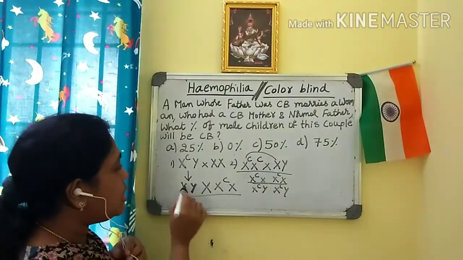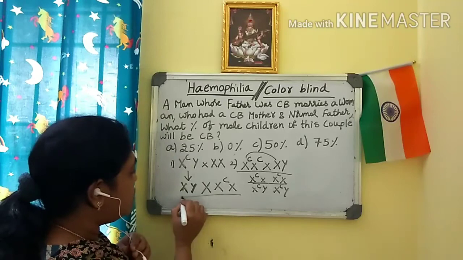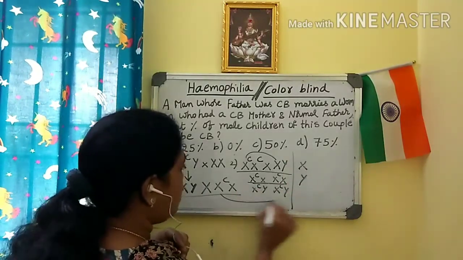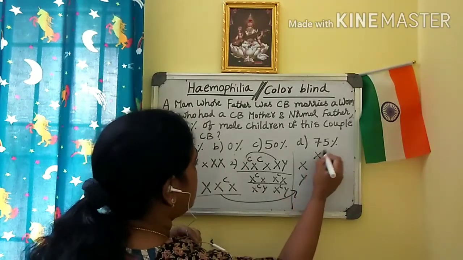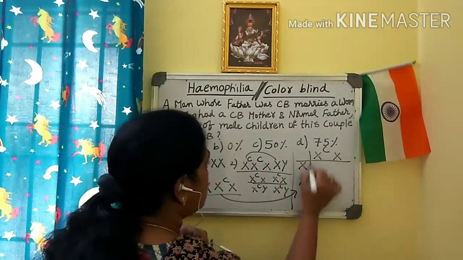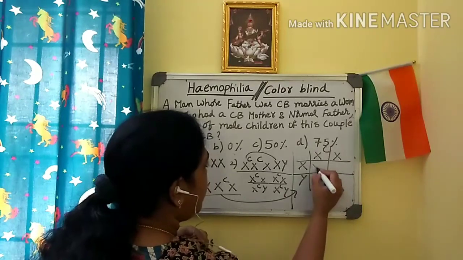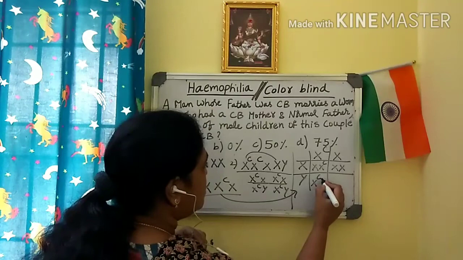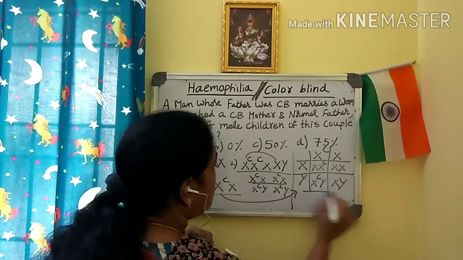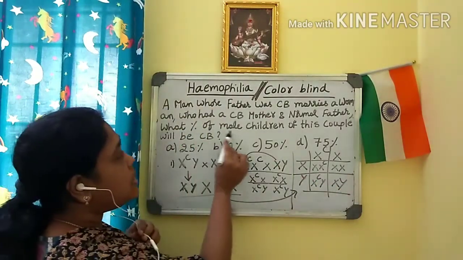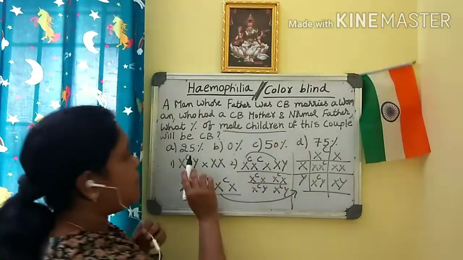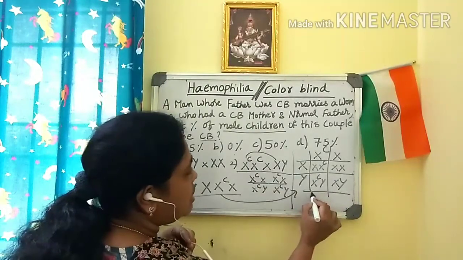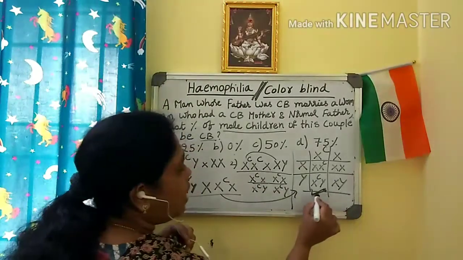So now if you take a Punnett square, you can make it here X, Y, this one I am making it here, and XC, X. Now you can see the probability: XCX, then XX, then XCY, and then XY. So what they asked: what percentage of male children of this couple will be colorblind? So male children, if you can see, there is only 1/4.